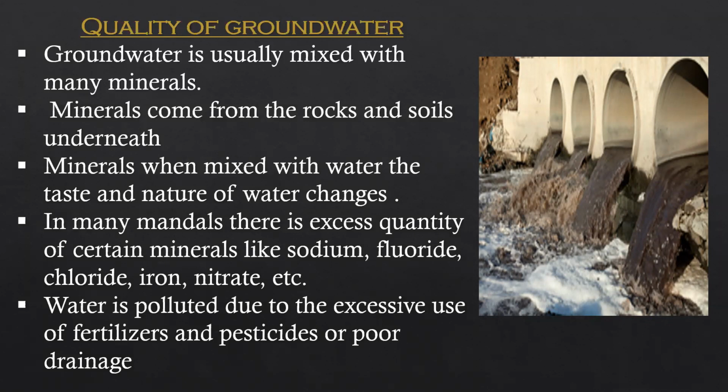And water is polluted due to the excessive use of fertilizers and pesticides or poor drainage. You can see here how the water is polluted due to the excessive use of fertilizers and pesticides and dumping of waste and drainage water, everything. This groundwater is getting polluted and contaminated.